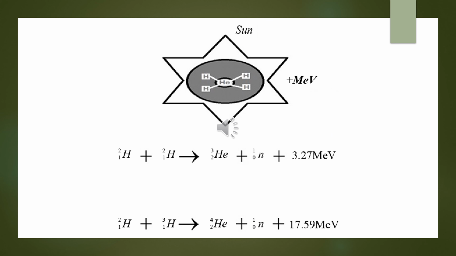This is a reaction in which nuclear fusion takes place. Two deuterium nuclei combine together to form one helium nucleus and one neutron, and release a huge amount of energy, that is the nuclear energy, in the form of mega electron volts.